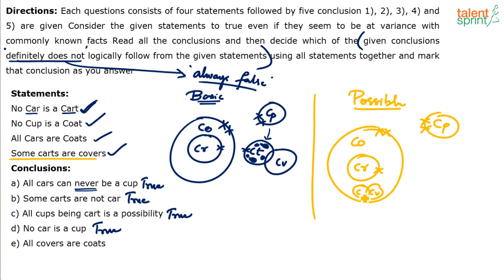And this, let's say, is cart. Look at this diagram now. What is wrong? Anything wrong? I have followed all the statements. There is not even one statement which has been violated here. Check if you want. First statement, no car is a cart. Car and cart are not touching each other. You see, both are disjoint.